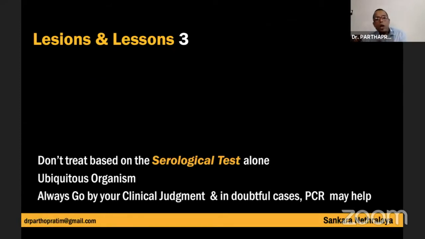The number 3: do not treat based on the serological test. Using the TORCH titer to diagnose a viral retinitis can sometimes be dangerous, because these are ubiquitous organisms. So the mere presence of a positive serological test does not mean anything. For example, I have seen a referral where, based on the serological test, the anterior uveitis was thought to be a cytomegalovirus anterior uveitis. So you have to do this test very carefully. Always go by your clinical judgment, and in doubtful cases, PCR may help. Thank you.